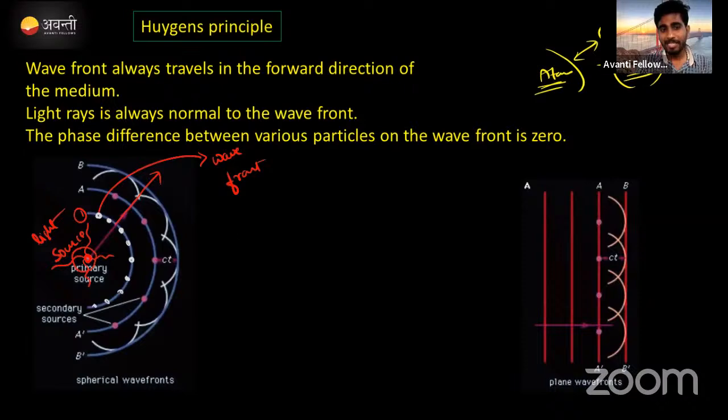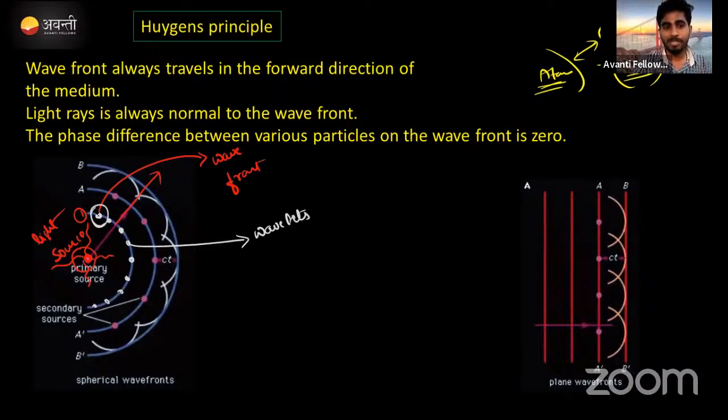These particles we call wavelets. These wavelets act like a source, a source of the primary one. Okay, these wavelets are the source of light for the primary one. Like that, they are behaving. Correct now?